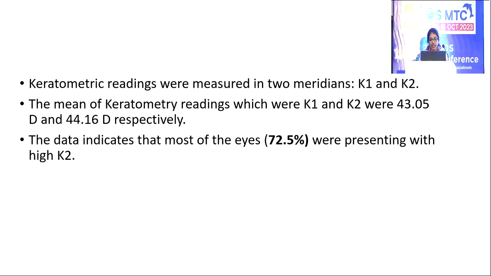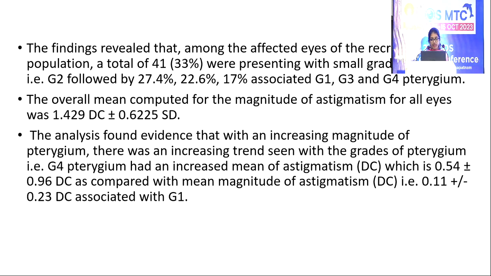Keratometric readings was measured in two meridians, K1 and K2. The mean of keratometric readings, which were K1 and K2, were 43.05 diopters and 44.16 diopters respectively. The data indicates that most of the eyes were presenting with high K2. The findings revealed that among the affected eyes of the recruited population, a total of 41 were presenting with small grade pterygium, that is grade 2, followed by 27.4%, 22.6% and 17% are associated with grade 1, grade 3 and grade 4 pterygium respectively. The overall mean computed for the magnitude of astigmatism for all eyes was 1.429 diopter cylindrical plus minus 0.6225 standard deviations.